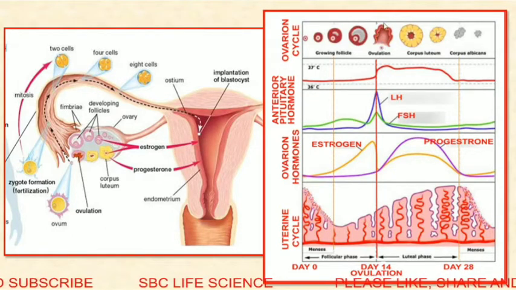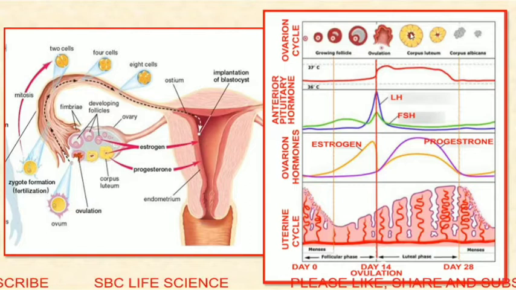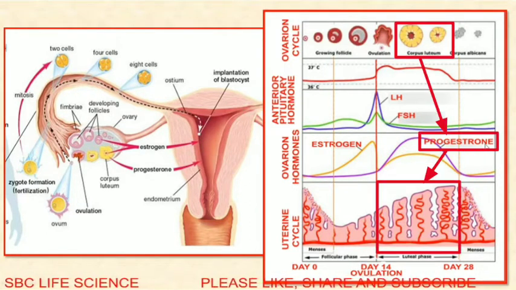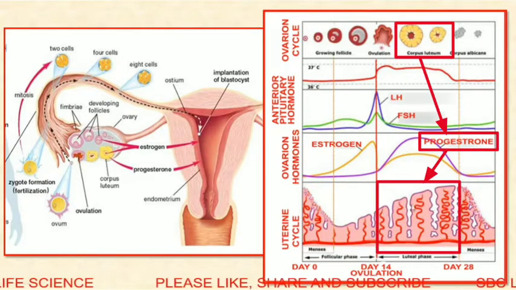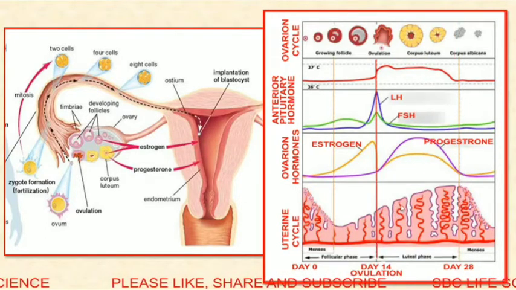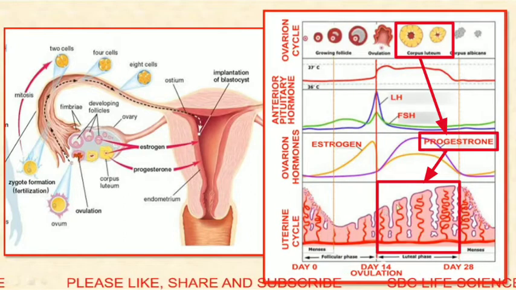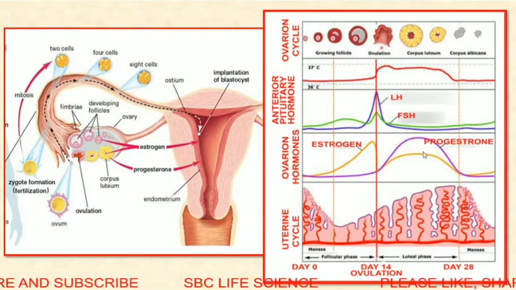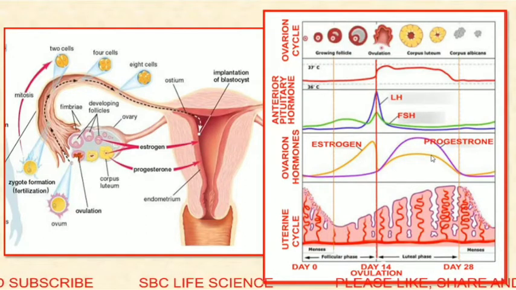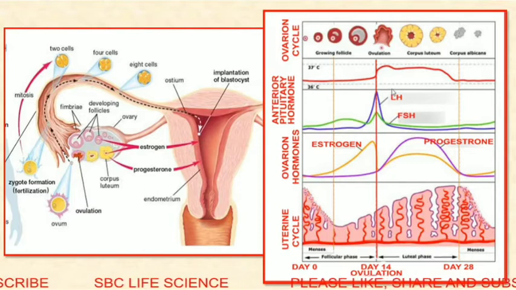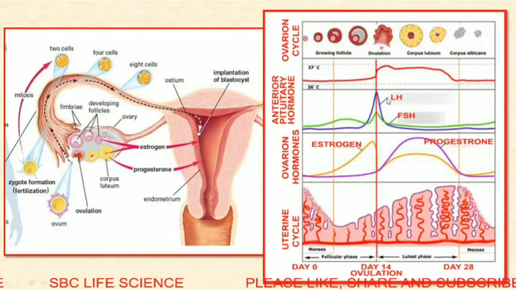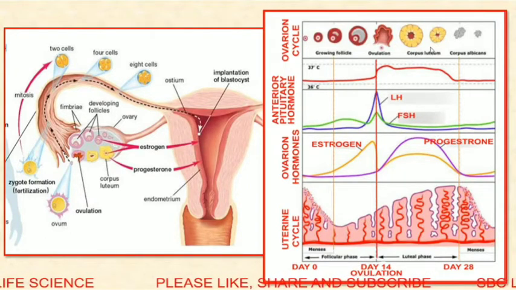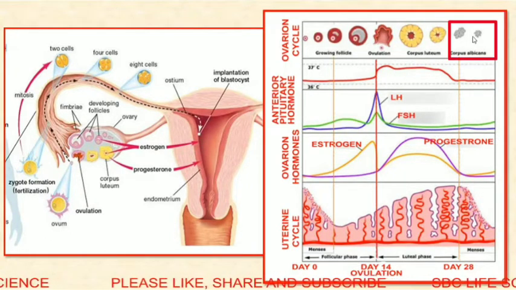After ovulation, the remaining part of the Graafian follicle is converted into corpus luteum. Corpus luteum starts secreting progesterone hormone from the ovary, and this progesterone hormone maintains the endometrial wall. Increased level of progesterone in the blood causes a feedback inhibition, which results in a decrease in the level of LH. You can see here the level of LH is decreasing. Corpus luteum degenerates into corpus albicans.